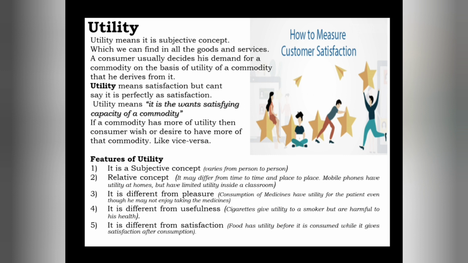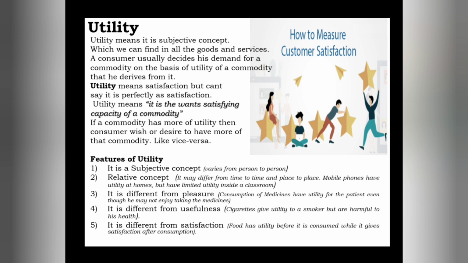That's why we can get more satisfaction or more utility at our home, but limited utility inside a classroom. So once we enter the classroom, we cannot use that mobile phone, no? So at that time we may get less utility from the same cell phone.